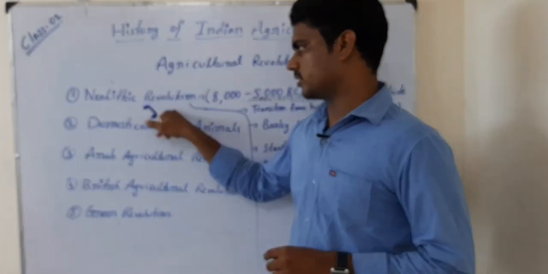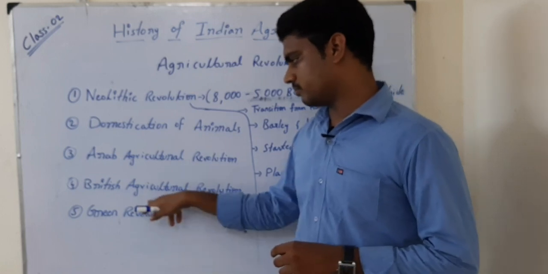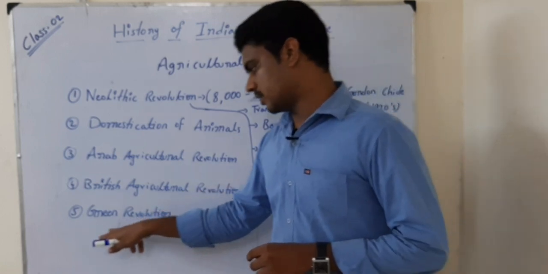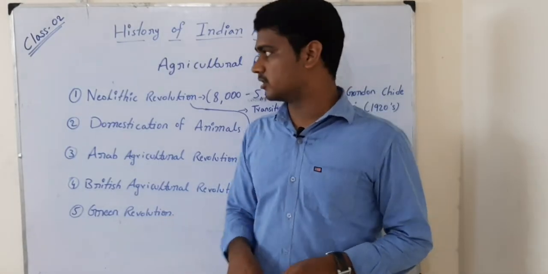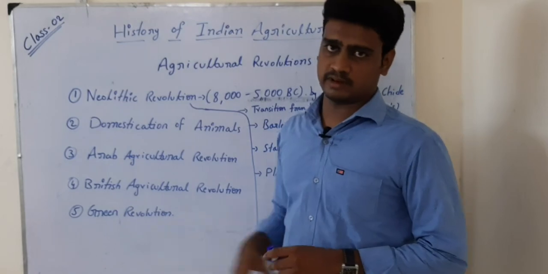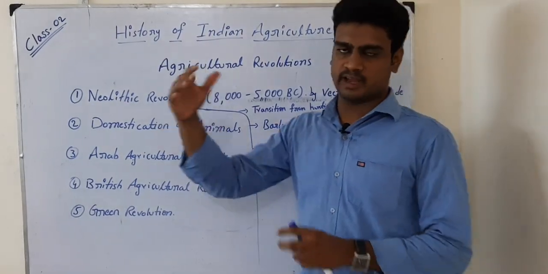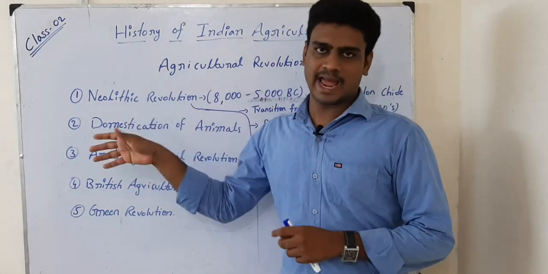They are Neolithic revolution, domestication of animals, Arab agriculture revolution, British agriculture revolution, and the last one is green revolution. We are very familiar with the green revolution, but before that we had these 4 types of revolutions. Let us see from one age to the other how these revolutions had happened.